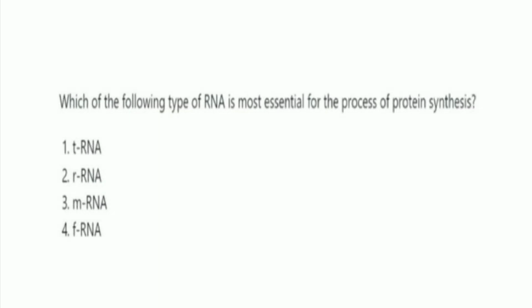Next one, which of the following type of RNA is most essential for the process of protein synthesis? And the options are tRNA, rRNA, mRNA, fRNA. And the right one is option number 3, mRNA.